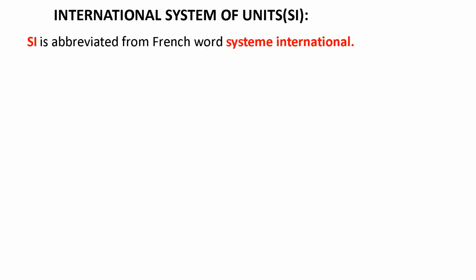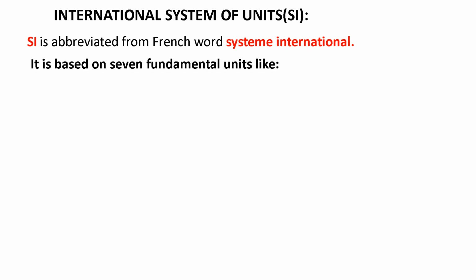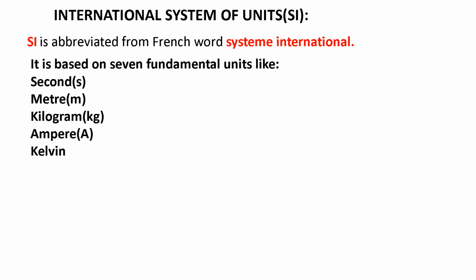Now let's see what the International System of Units, or SI system of units, is. SI is an abbreviation from the French words Système International. It is based on 7 fundamental units: seconds, meter, kilogram, ampere, Kelvin, mole, candela.